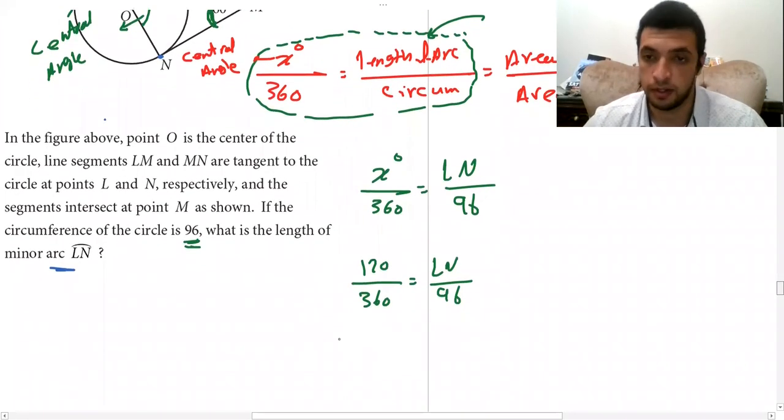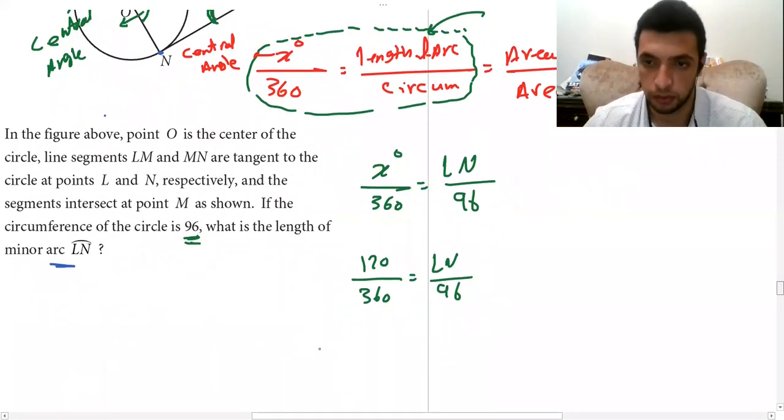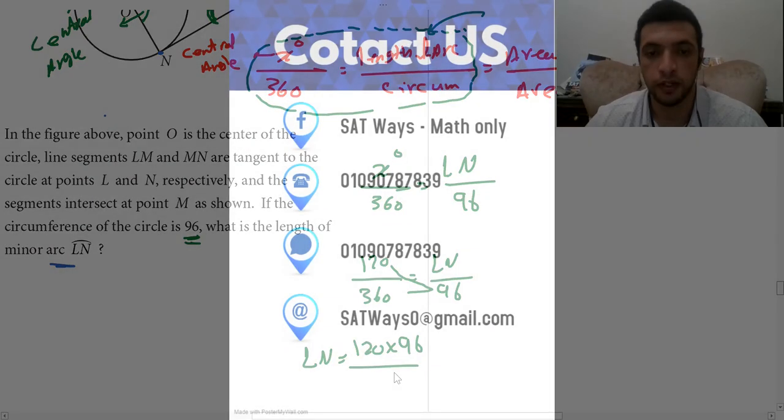That's right. All right, Salma, I am going to explain again. I'm going to repeat. 120 multiplied by 96 over 360. LN equals 120 multiplied by 96 over 360.